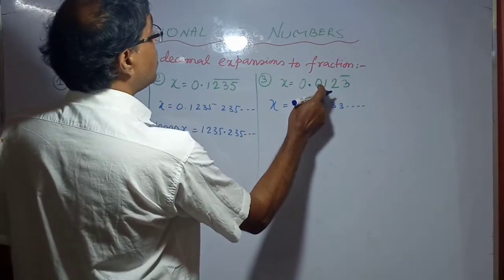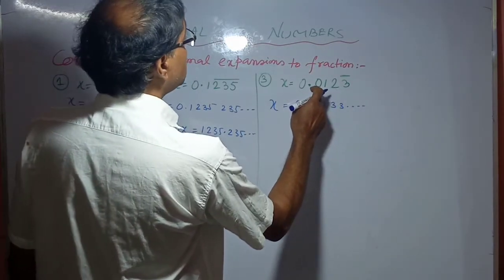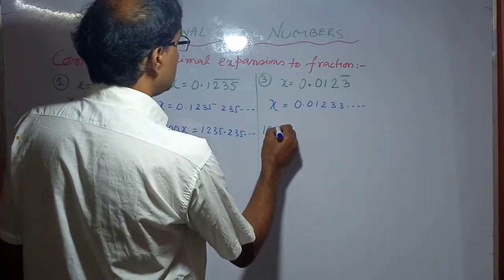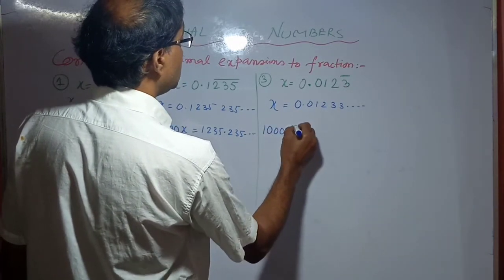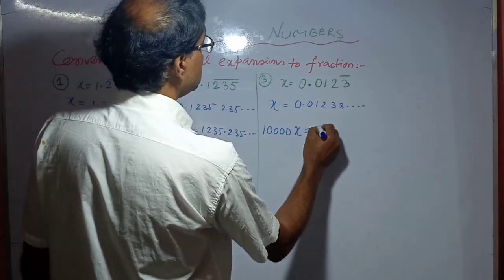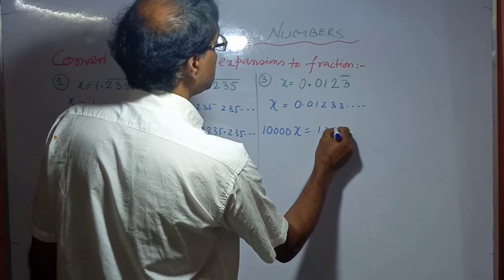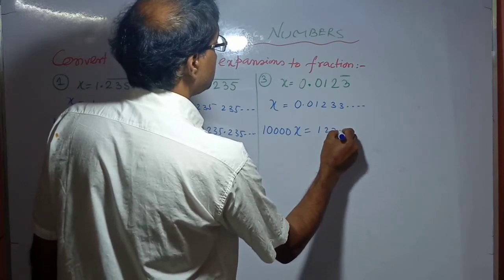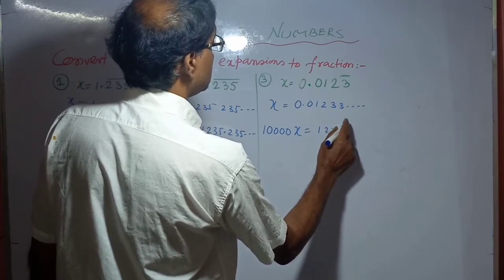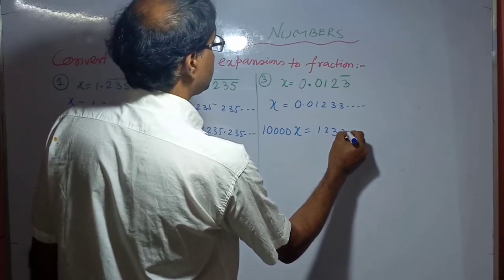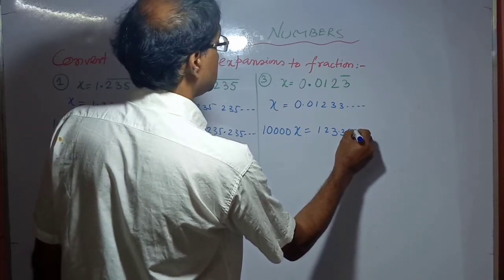Therefore, the digits after the decimal are 1, 2, 3, 4, x equals 123.33, continue.